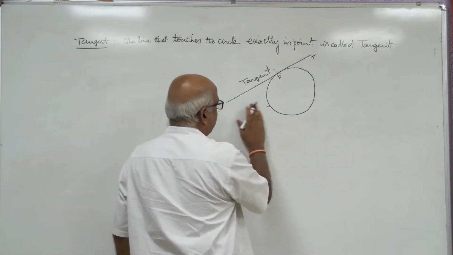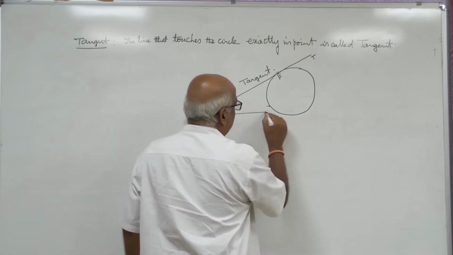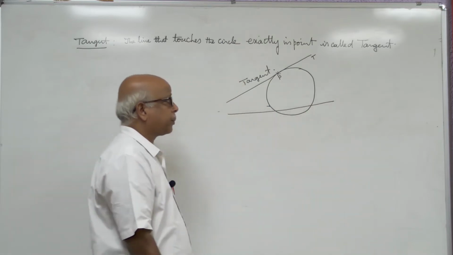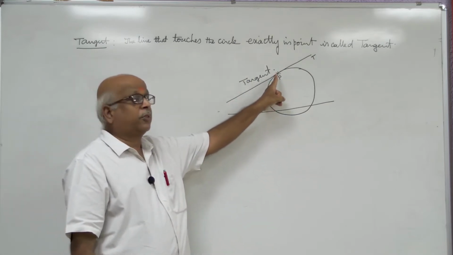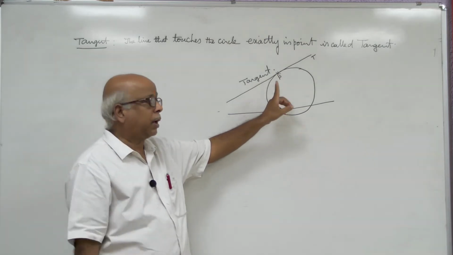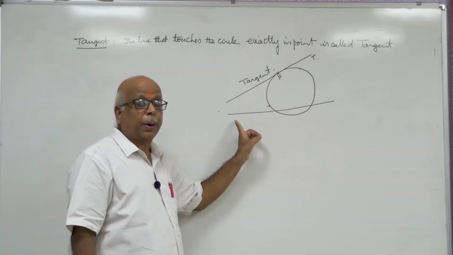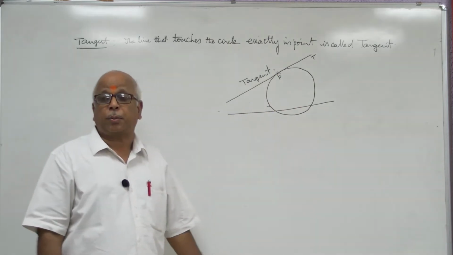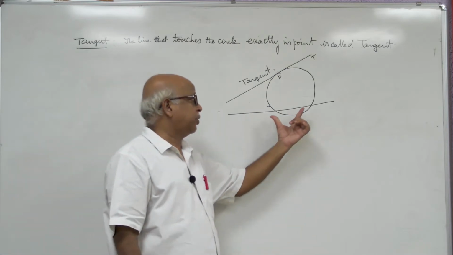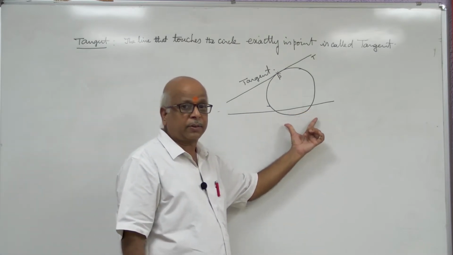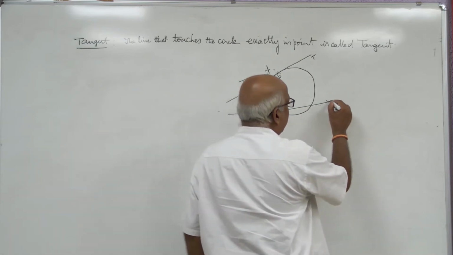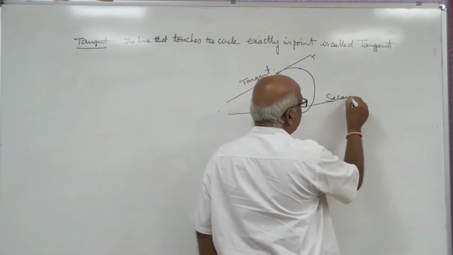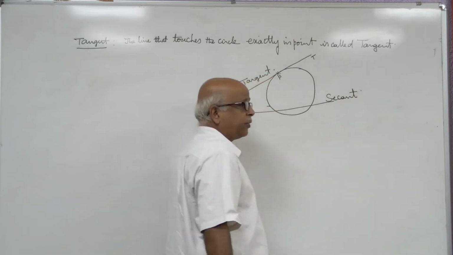Suppose you may ask, a line is like this. What's the difference between these two? The above one touches the circle exactly in one point, and this one is passing through the circle. It is intersecting the circle in two different points. Hence, this is called secant. Name of this one is secant.